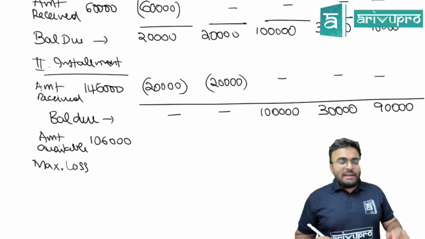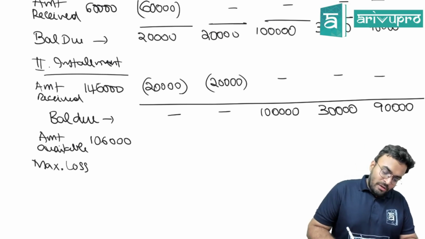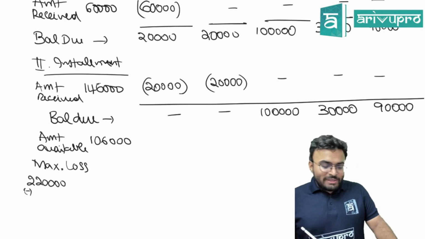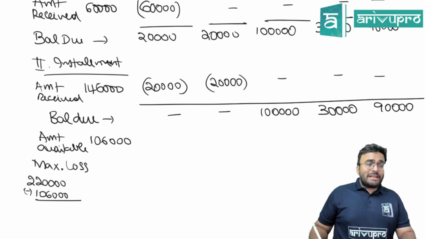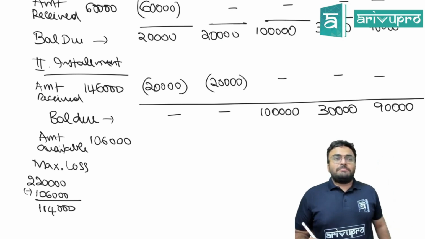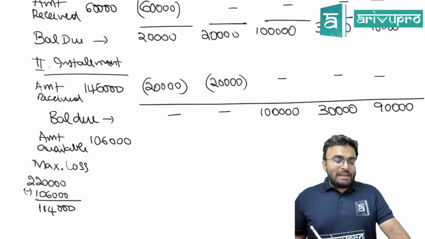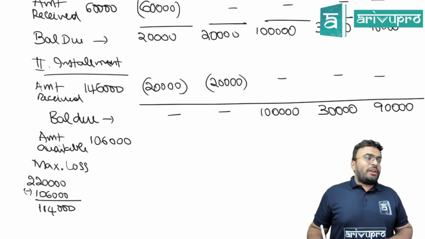Amount payable to partner is 1,30,000 and 90,000, so the total is 2,20,000. 2,20,000 minus the amount available, 1,06,000, gives a maximum loss of 1,14,000. Is it clear?